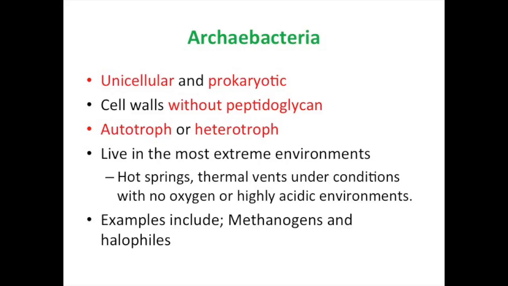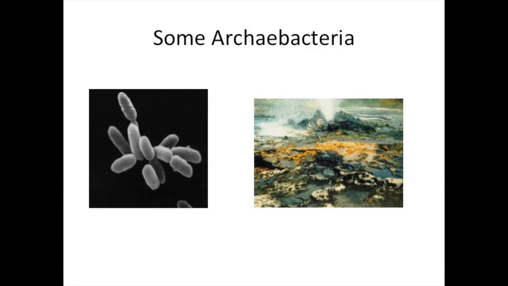Remember, that means that they're anaerobic. Or they can also live in highly acidic environments. Some examples of these include methanogens and halophiles. You can also have thermoacidophiles as well. So some examples of archaea are shown here. Note the hot springs with the yellow sulfur bacteria.